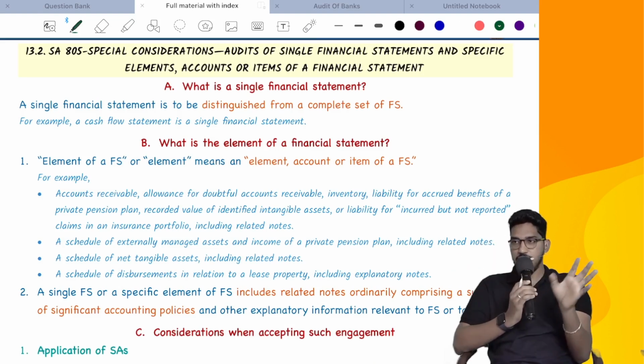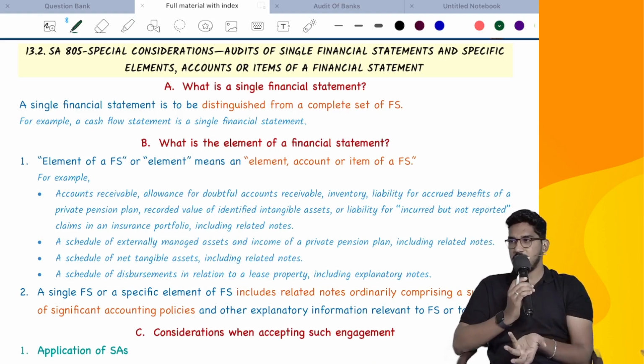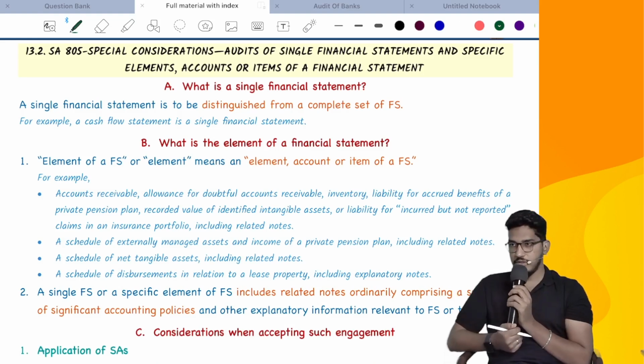The remaining 2 standards will not take much time. As I've told you, this standard also we did not discuss much. Everything is basics only, right? The same thing will get repeated in the next 2 standards also. So I will take some half an hour extra than usual, and I will complete 805, 810 both. These specialized areas we will wind up today. Okay, right.